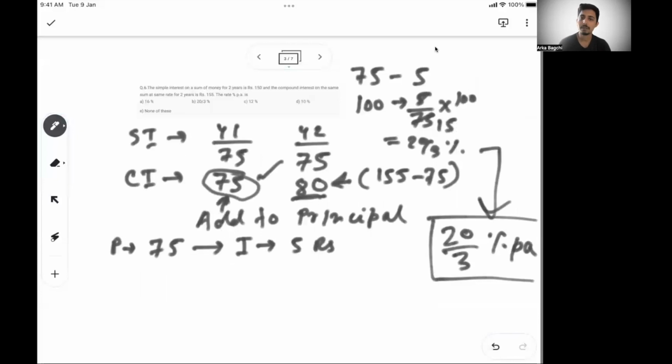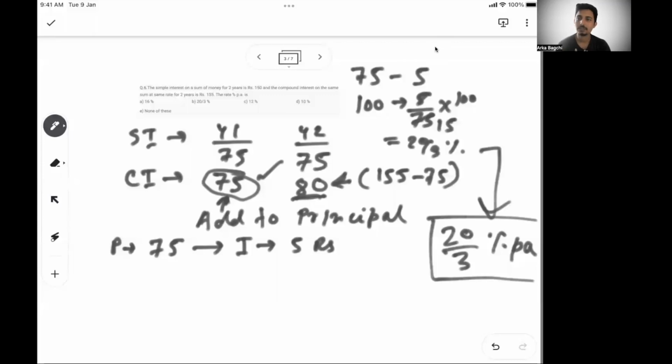This is how we got it, because the 75 rupees interest generated in the first year has been added to the principal, and because that 75 rupees is added, you get 5 rupees extra as interest in the next year.